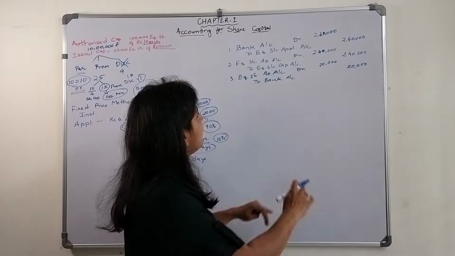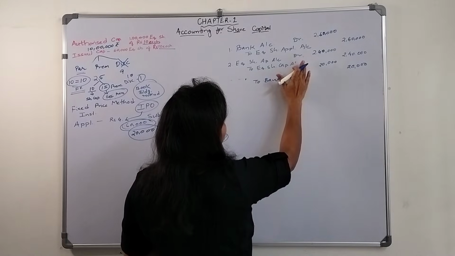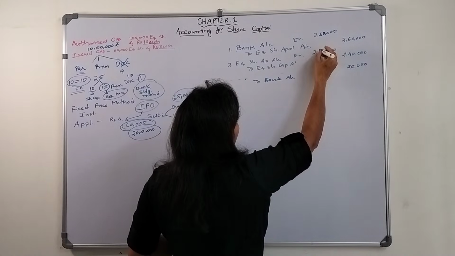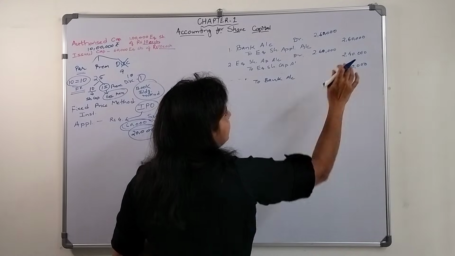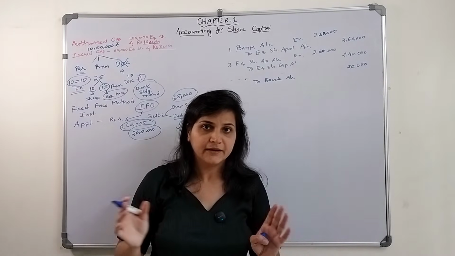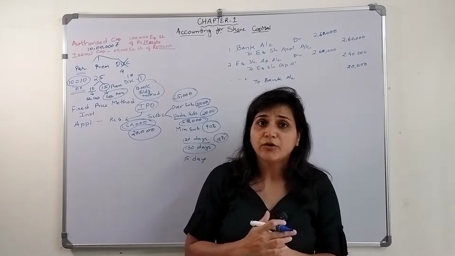Okay, you can combine it the same, you can combine it like equity share application 260 to equity share capital 240 to bank account. This will be a combined entry, right? Done. Now what will happen?